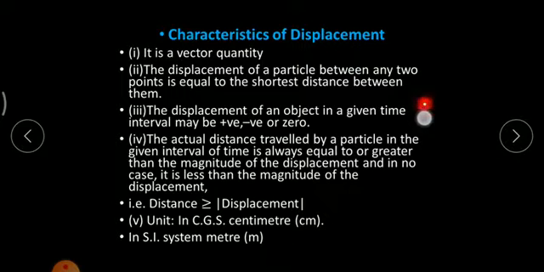For instance, if a box is there, if a person tries to pull this box and this box moves in the forward direction, the displacement is nothing but the movement of that box. Since the force is applied from this direction and the box has also moved in this direction, we will say that the body has displaced in the positive direction. In a similar manner, if a person is applying force from this direction and another person is applying force from this direction, suppose here the force applied is 4 Newton and here the person applying force applies 2 Newton.